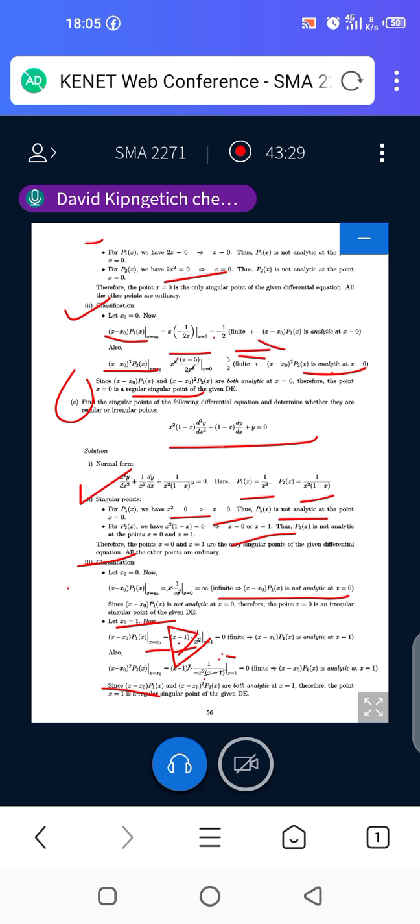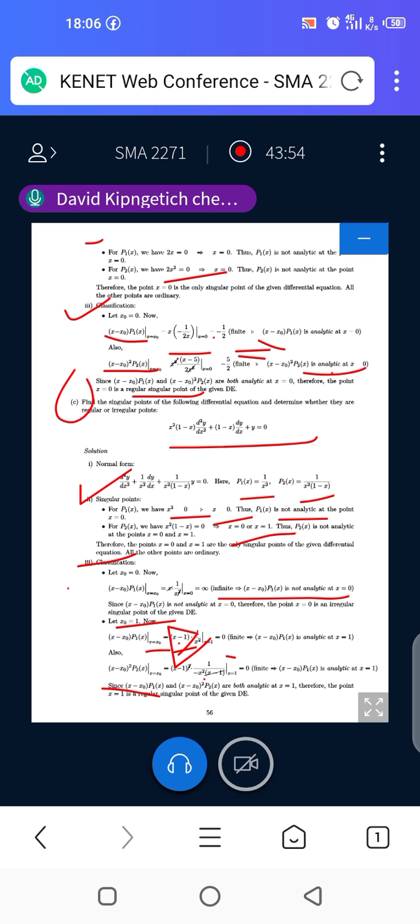Also, for the second part, that is P2 of x, if we replace, that is x minus x naught squared multiplied by P2 of x, we know that x naught is 1. So we have x minus 1 squared times 1 over x squared into bracket x minus 1.